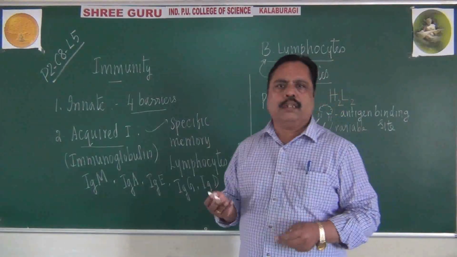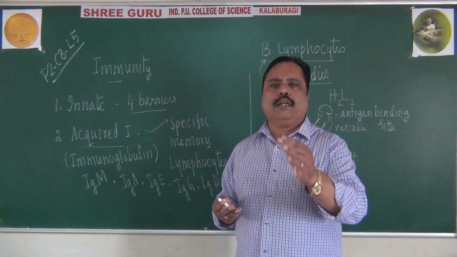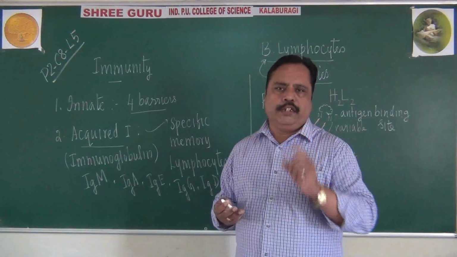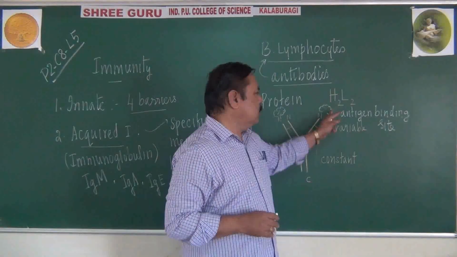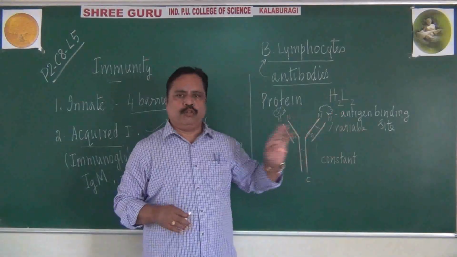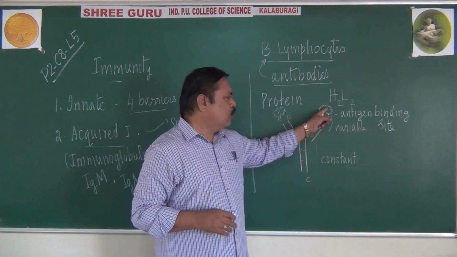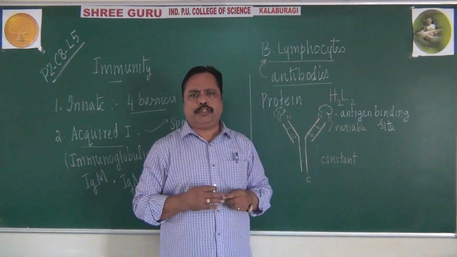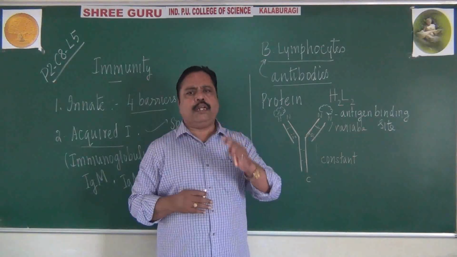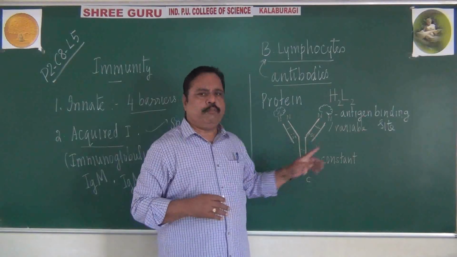What is an antigen? Anything which can cause disease is called an antigen. This antigen may be released by a pathogen. Those antigens are capable of destroying our cells and tissues. To prevent that, we produce antibodies.